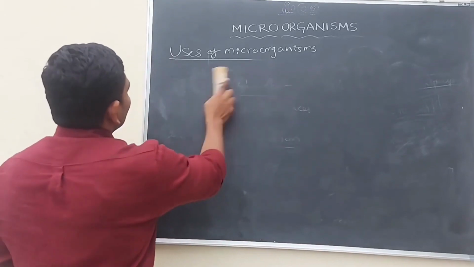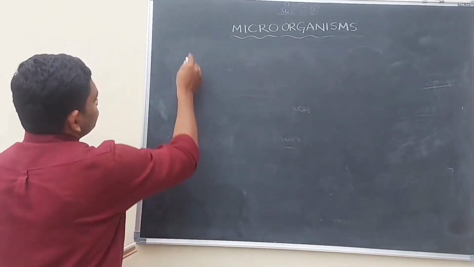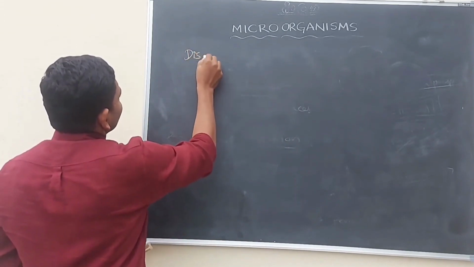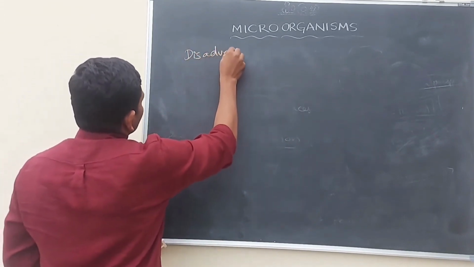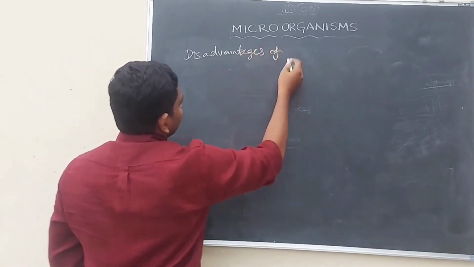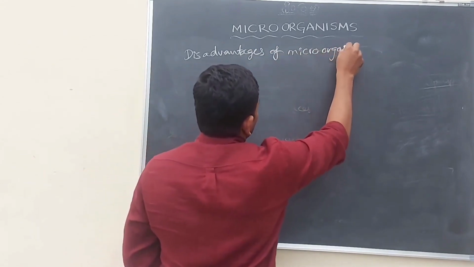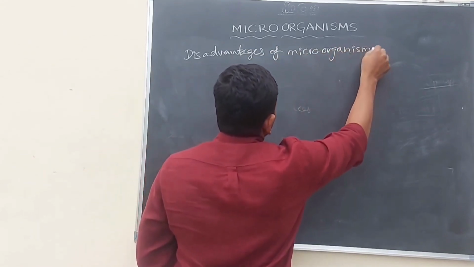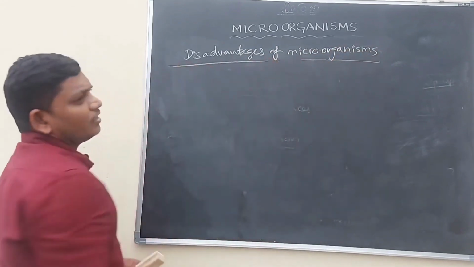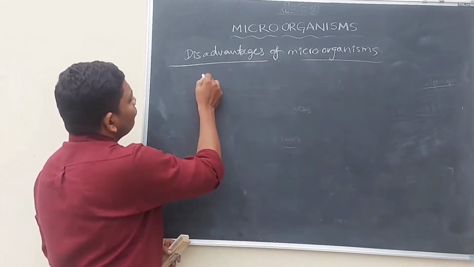Let us discuss what are the disadvantages of the microorganisms. Harmful organisms.